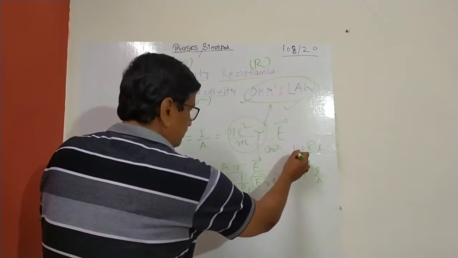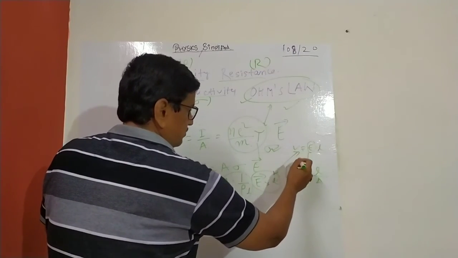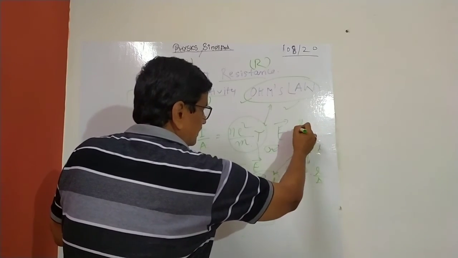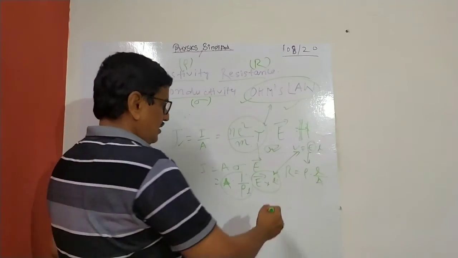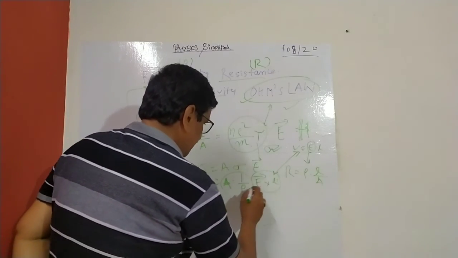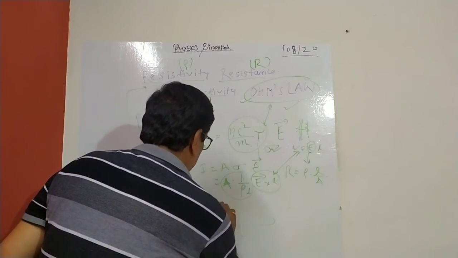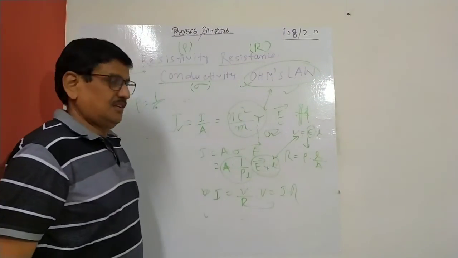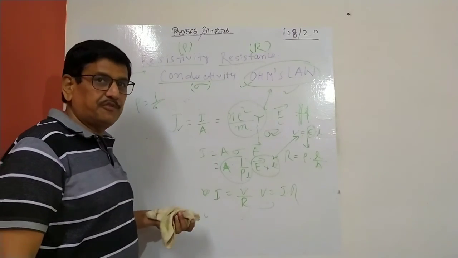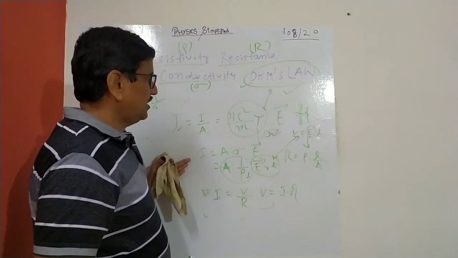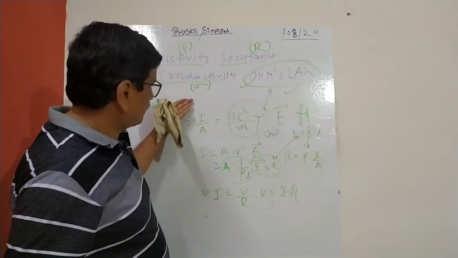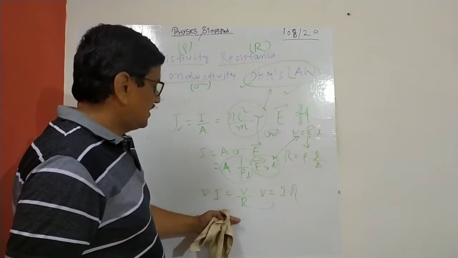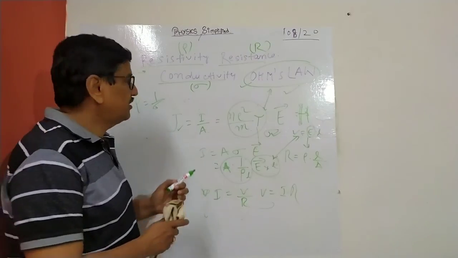This is V. I am just going from electrostatics, the potential difference between two points in an electric field. If you have a parallel plate capacitor, you also know that you can imagine cells as a parallel plate capacitor. So I equal to V by R, and this is precisely Ohm's law. So I have derived Ohm's law. I think many of you have not known this. This should be useful, because I am coming from the basics of conduction of electrons, the relaxation time, the electric force, the electric field, and then coming to derive Ohm's law. That's the point I was trying to make.